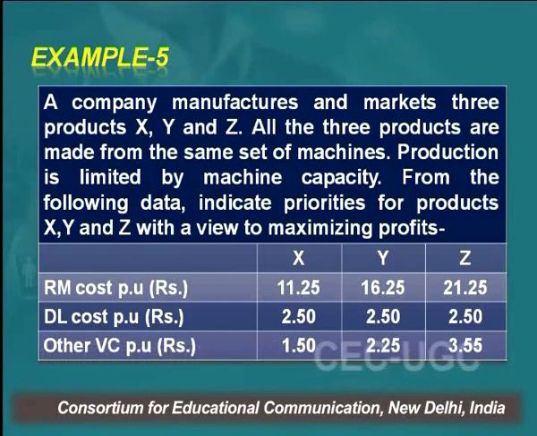Let me elaborate it further at this point. Suppose you have only one machine, and the machine can work at the most 24 hours, 3 shifts, and you are producing 3 products A, B, C. All these 3 products use different machine time. Say A takes 2 hours, B takes 3 hours, C takes 4 hours. Right? The machine is only one.